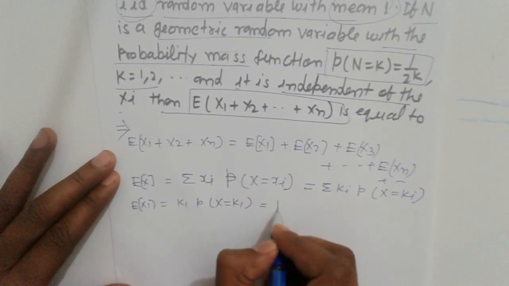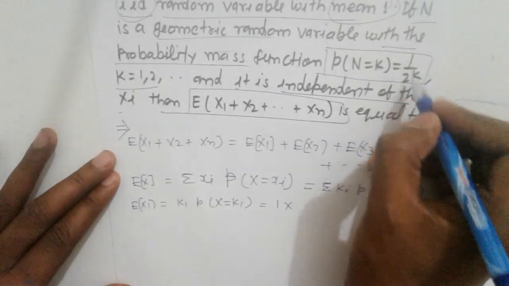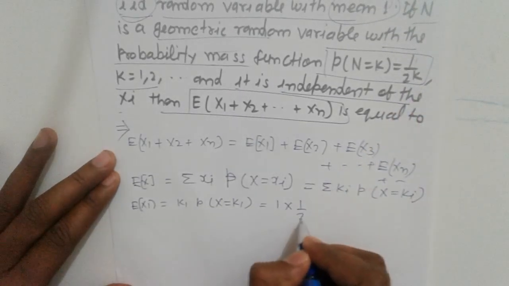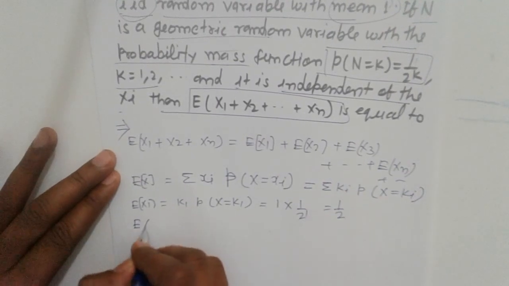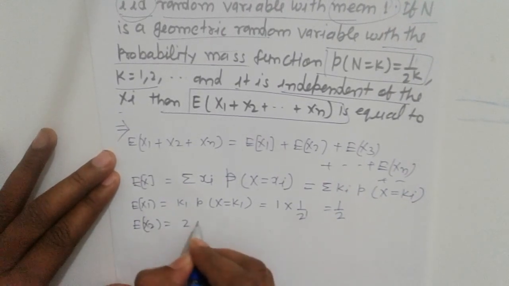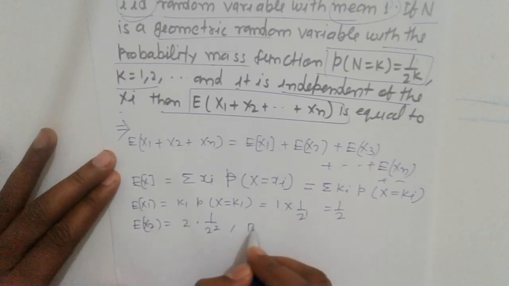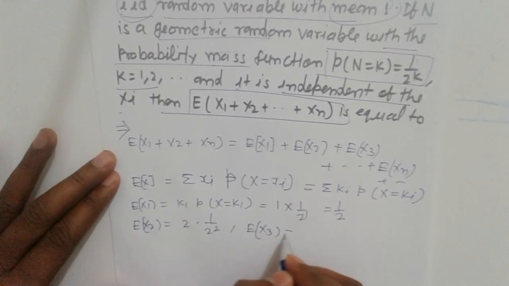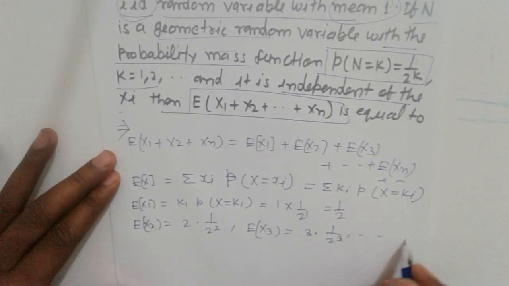So that is 1 into 1 upon 2 raised to 1, that is 1 by 2. Similarly E[X2] is 2 into 1 upon 2 raised to 2, E[X3] is 3 into 1 upon 2 cube, and so on.